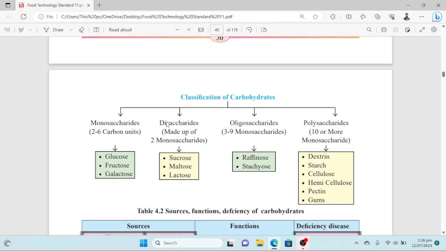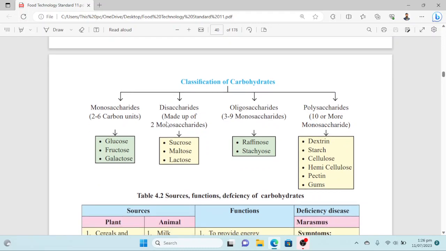They are classified according to their number of carbon units. First of all, they are classified into monosaccharides, disaccharides, oligosaccharides, and polysaccharides. Monosaccharides are the simplest carbohydrates, and they contain 2 to 6 carbon units, like glucose, fructose, and galactose. While disaccharides are made up of two monosaccharides: sucrose, maltose, and lactose.